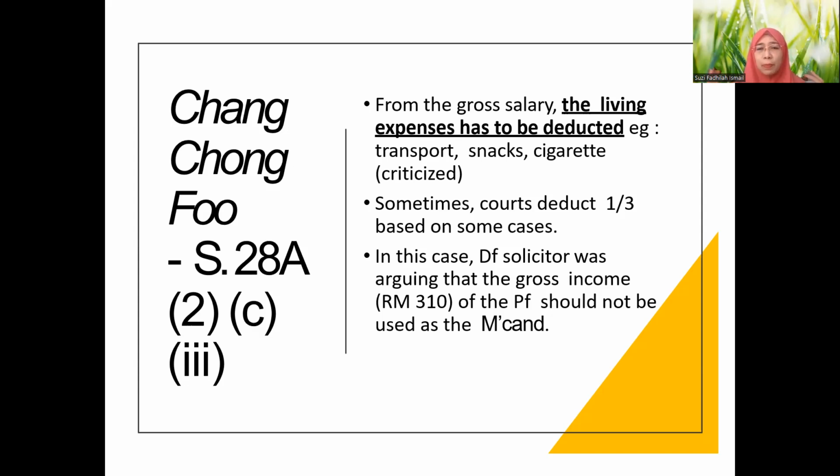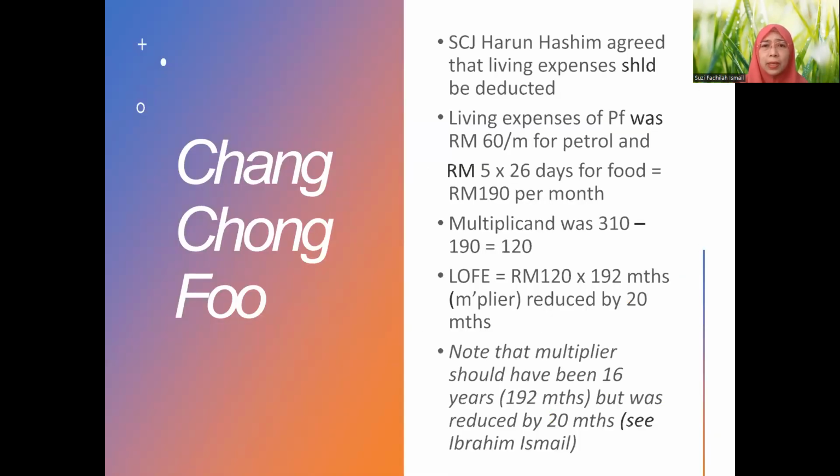But if the plaintiff can prove to the court, the defendant will usually argue in favor of the deduction one by one. It depends. So in this case, defendant solicitor was arguing that the gross income RM 310 of the plaintiff should not be used as the multiplicand because there should be deduction. Cannot take the gross income to be the multiplicand.